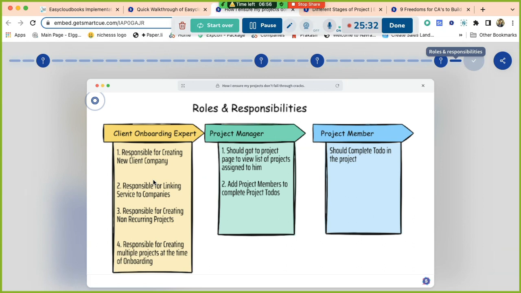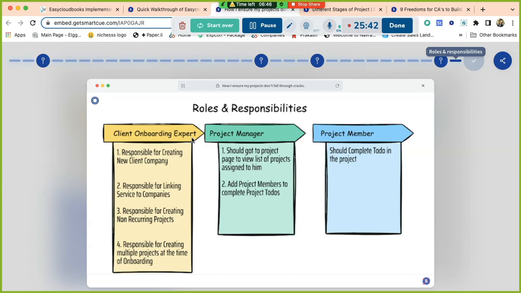Client onboarding expert is the person who basically onboards new clients and links a number of services to them, so thereby the projects will get automatically created. This person has a very important role, and therefore it is very important to bring clarity on who are the persons actually going to onboard new clients.